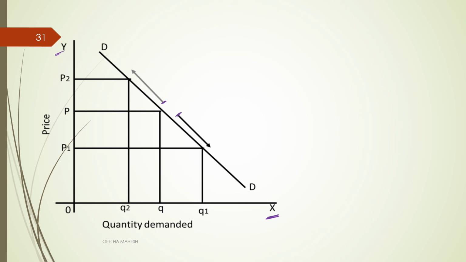If the demand curve moves up or down, this we call movement along the demand curve. Let us assume the price of a product is P and the quantity demanded at price P is Q. If the price of a product increases, then the quantity demanded will decrease from Q to Q2. This leads to movement of the demand curve upwards. This we call a situation of contraction of demand.